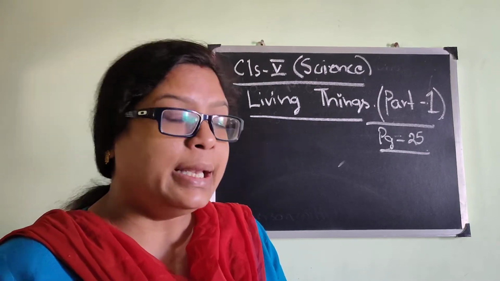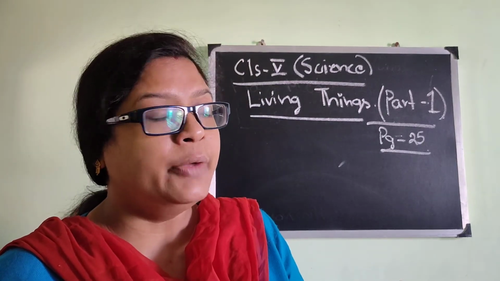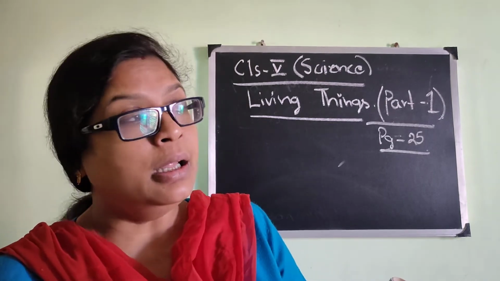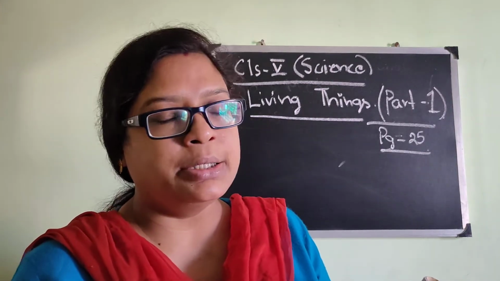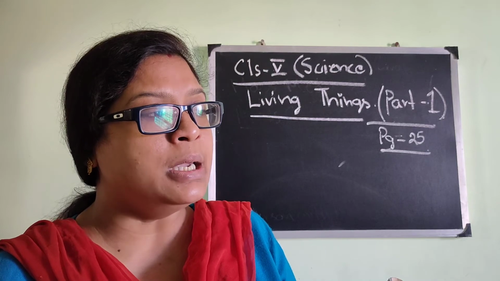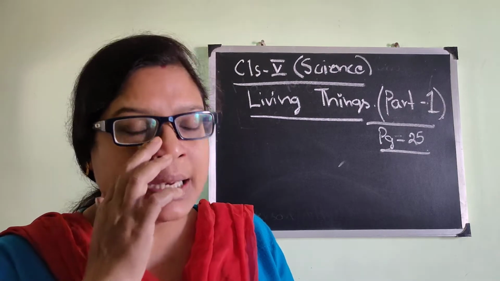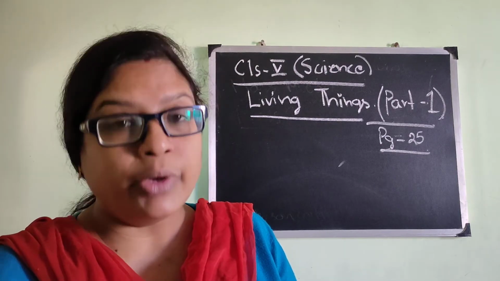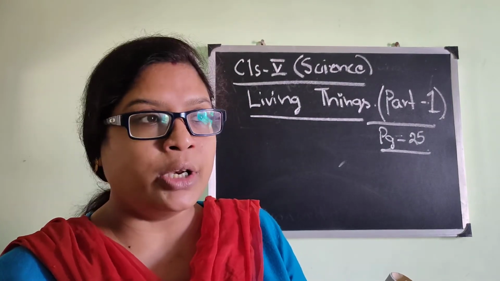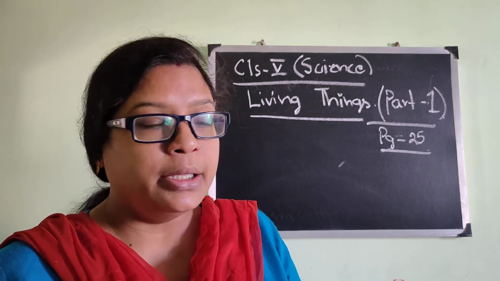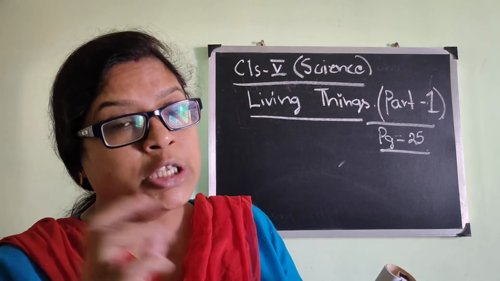So they can move. In the case of plants also, we cannot see the movement of the plant, but if you experiment on it, you can see that plants are moving. In later chapters, you will see an experiment showing that plants also move. If you keep a plant in the corner of a window, and the majority part of the window is shut, then after 15 or 20 days, slowly the plant moves from the corner towards the window, the part which is open.